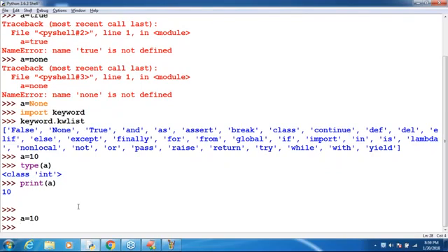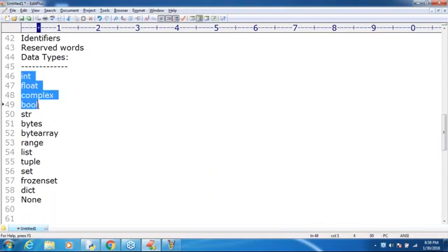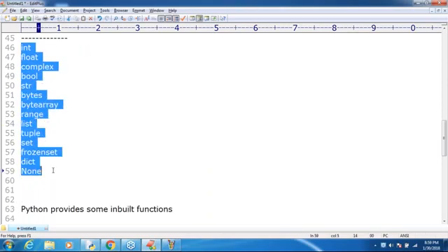One very important point you have to be aware of. Among these 14 data types, which data types represent objects? Which data types are not representing objects? Anyone, can you please? str is an object. Good. Which data types represent objects? Which data types won't represent objects?